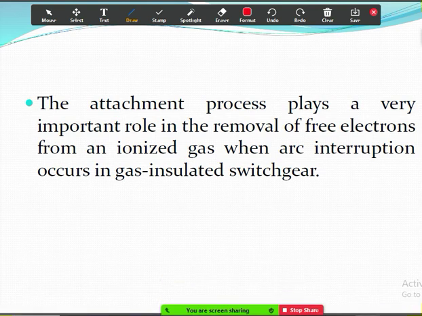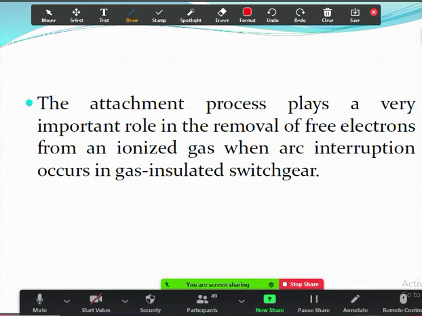The next one is the electron attachment process. So all this comes under ionization. Are there any doubts in this topic till now? Simply, ionization means release of electrons and ions. These are different types of ionizations.